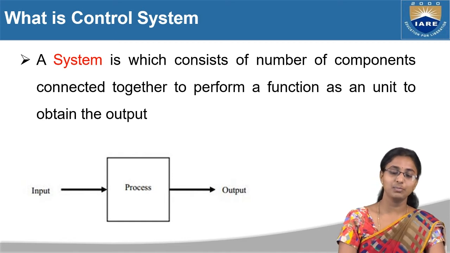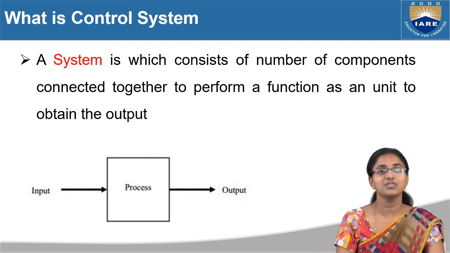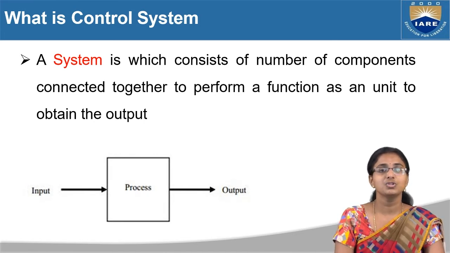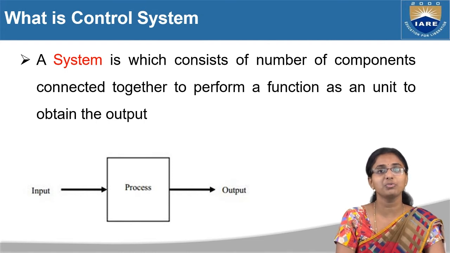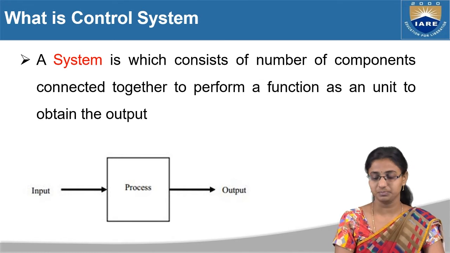Let me take the example of a fan, which we are very familiar with, and we always see it in our rooms. The fan is a processor or a plant or a system, which is designed with n number of components like wings and condensers. For this fan as a system, I give an input as electrical energy and I see the output. So fan is a processor, and to this I give an input and see an output. This is all about your system.